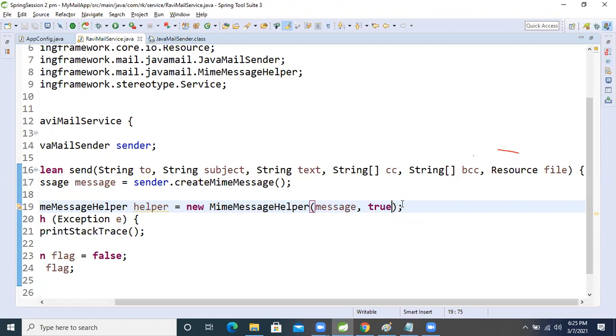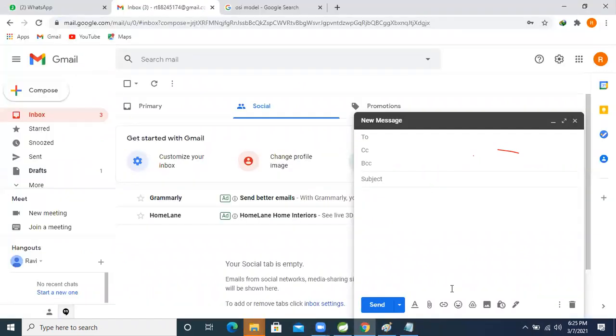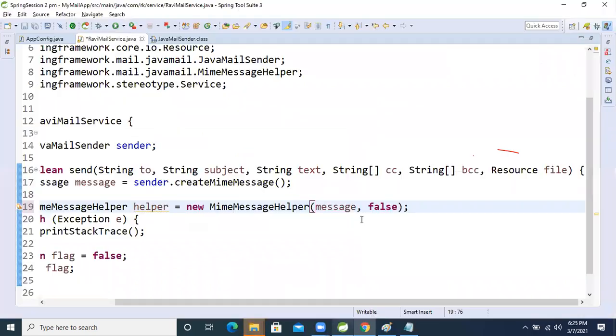And if we make it false, and the end user needs to upload a file attachment, the end user is unable to upload the file if this argument is false.